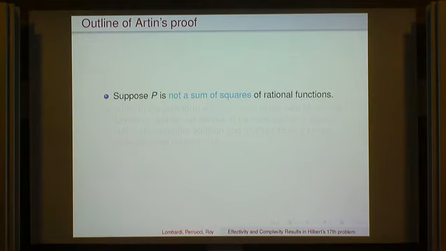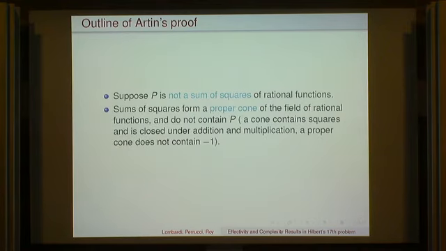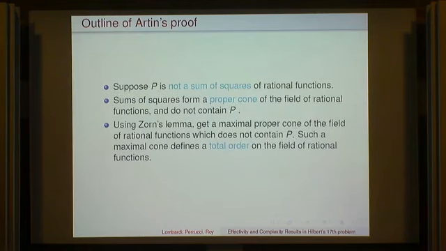First, it is by contraposition. You suppose that P is not a sum of squares of rational functions. Since the sums of squares form a proper cone of the field of rational functions and do not contain P. Well, so what is a cone? It's a set containing squares and closed under addition and multiplication. The proper cone also doesn't contain -1. So these sums of squares form a proper cone. Now you use Zorn's lemma to get a maximal proper cone of the field of rational functions, which also does not contain P. And such a maximal cone, because it's maximal, defines a total order on the field of rational functions.